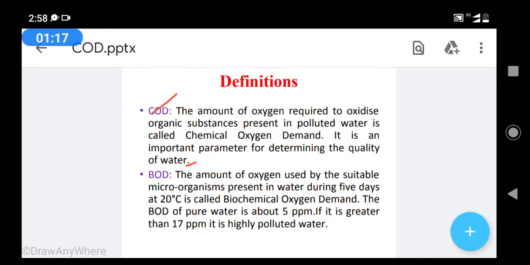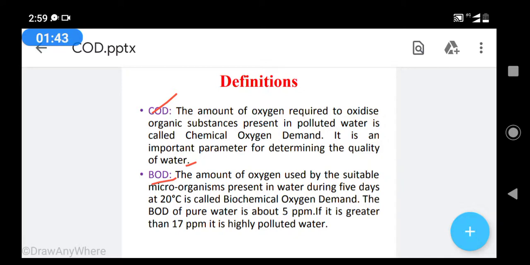The next topic is BOD. Biochemical oxygen demand: the amount of oxygen used by suitable microorganisms present in water during 5 days at 20 degrees Celsius is called biochemical oxygen demand. The BOD of pure water is about 5 ppm, and greater than 17 ppm is highly polluted water.